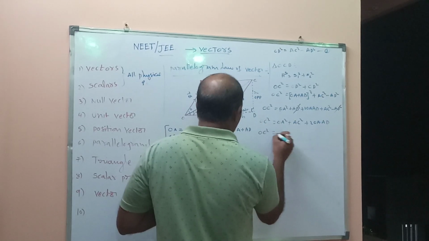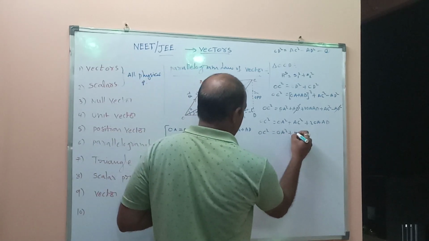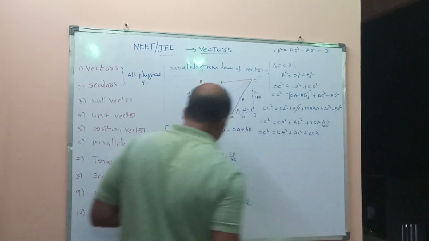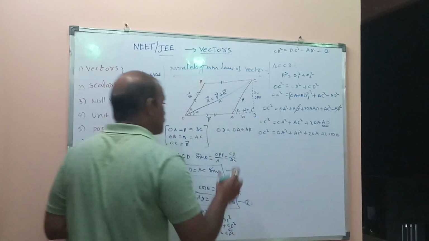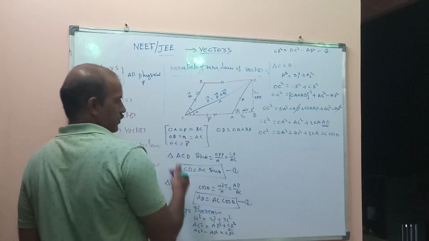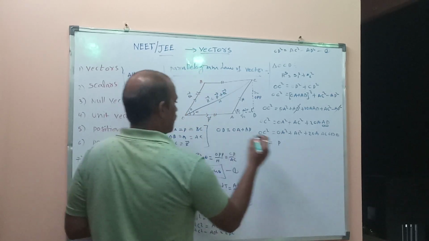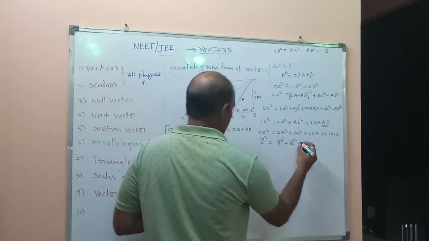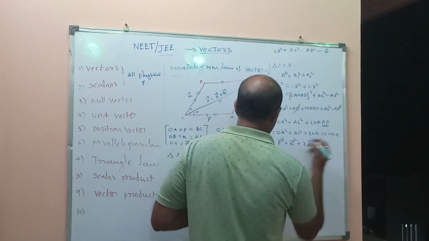So OC square equals OA square plus AC square plus 2 OA, and we write the value of AD as AC cos theta. Substituting the values, OC means R, OA means P, and AC equals OB means Q. So R bar square equals P bar square plus Q bar square plus 2 P bar Q bar cos theta.